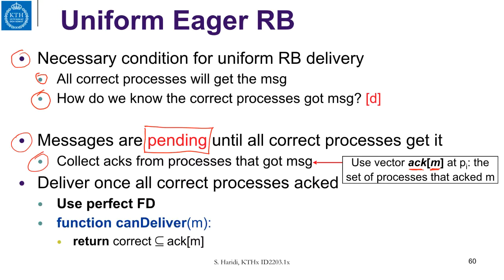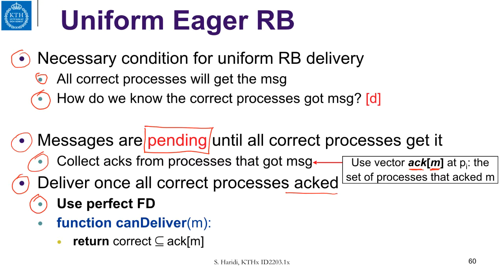And then we deliver the message once all correct processes have acknowledged. As you can see from this method, we can only do this by using a perfect failure detector that tracks which processes are correct and which are faulty. So we are using a perfect failure detector, which means that we are in the fail-stop model, the synchronous system.